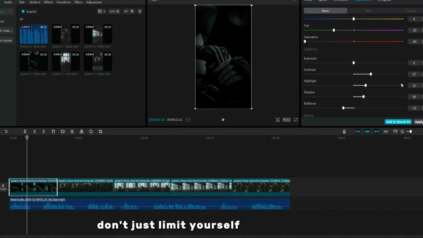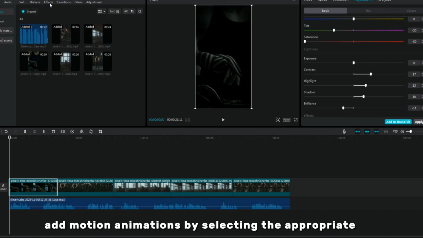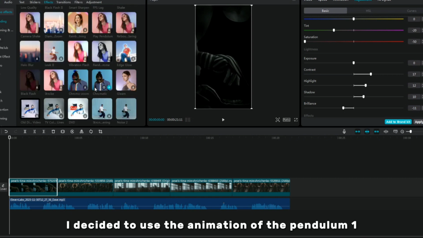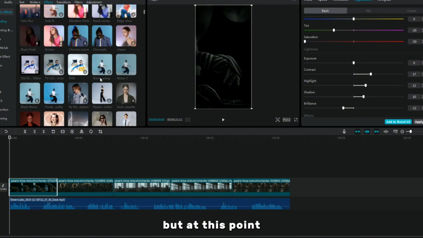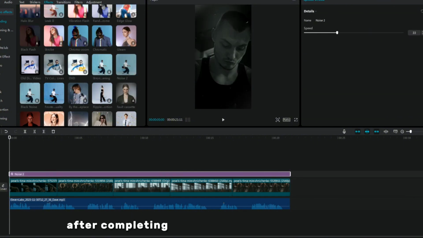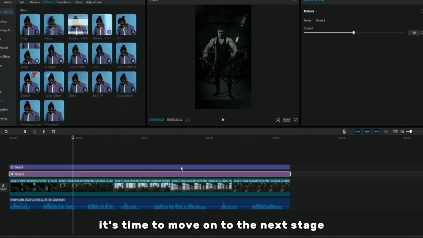Don't just limit yourself to transitions. Add motion animations by selecting the appropriate tab. I decided to use the pendulum one animation. But at this point, you can give free rein to your creativity. After completing the transitions and animations, it's time to move on to the next stage, adding captions.